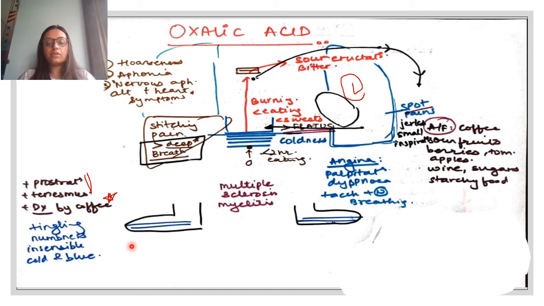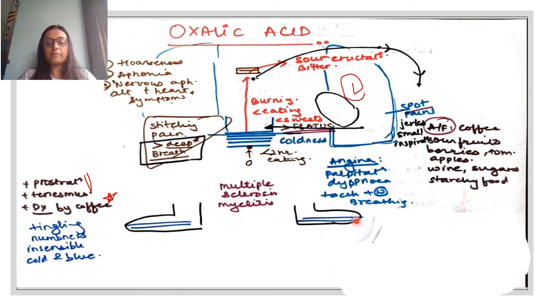Now we come to the soles. We saw that there is going to be hypocalcemia, which is causing tingling, numbness, jerking, all those symptoms we are going to add on here. There is tingling, numbness, insensible, cold and blue, which is why I have added the blue color. Here also there is coldness, here again there is coldness, tingling, numbness, insensible, cold and blue.